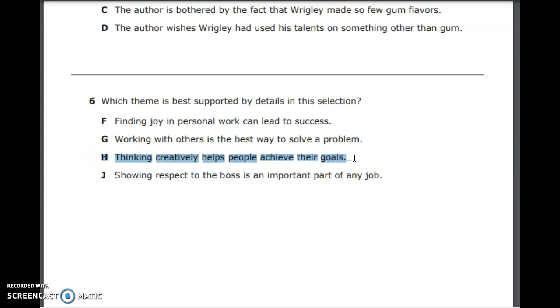So notice how F sounded good, but if we didn't read the rest of our answer choices, we would have not gotten the correct answer. So again, please make sure you go through and read all of your answer choices before you select your answer. Again, the answer here is H.